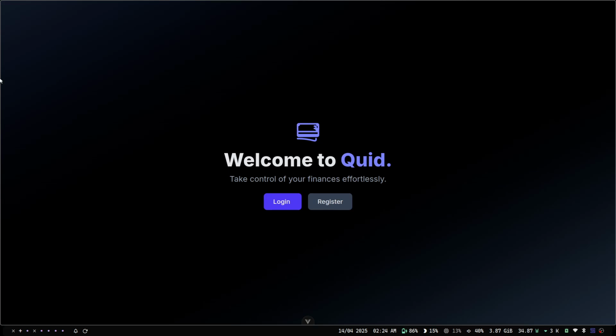So this is the app we have built. The tech stack we have used: for the front end we have used Vue.js plus Pinia for state management and Tailwind CSS for the UI design. For the backend we have gone with FastAPI with SQLAlchemy for the database. And for the LLM, we have used Granite 3.2.